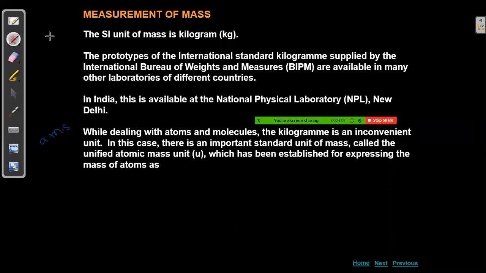One second, I made a mistake here. Atomic mass unit, AMU also we can write. Atomic mass unit u we can represent, or AMU. Kilogram is indicated for bigger things, while atoms and molecules are very small things. To represent those, we cannot use kilograms, which is not convenient. For that, we use the atomic mass unit. Now, next, further, if we continue.